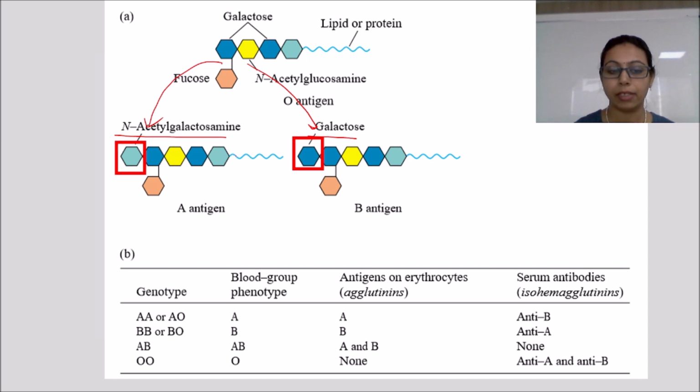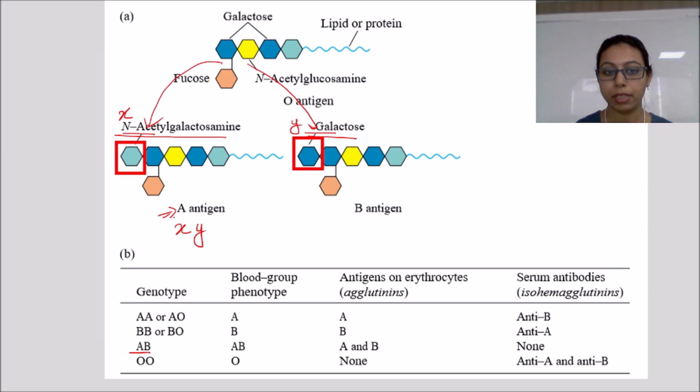But unlike this, the AB blood group has both N-acetyl galactosamine as well as galactose. I am considering them as X and Y. What will happen when AB is transfused into a patient with the A blood group? X will be accepted as self, whereas Y will be accepted as foreign.